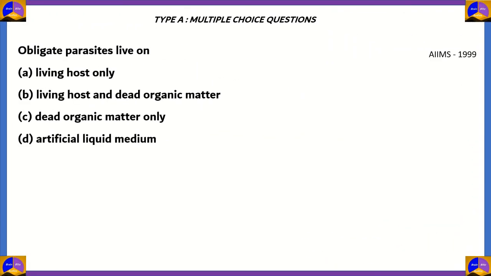Let's look at the next question. Obligate parasites live on. Option A, living host only. Option B, living host in dead organic matter. Option C, dead organic matter only. Option D, artificial liquid media. So let's look at the four options. Option D, artificial liquid medium. This occurs when you have processes such as tissue culture to rear plants or animals. So in an artificial liquid medium, there is basically no parasitism. The medium was designed for the organism in mind. So option D is incorrect.